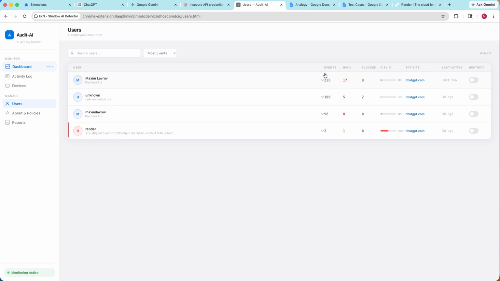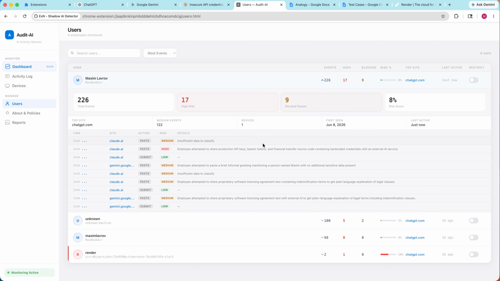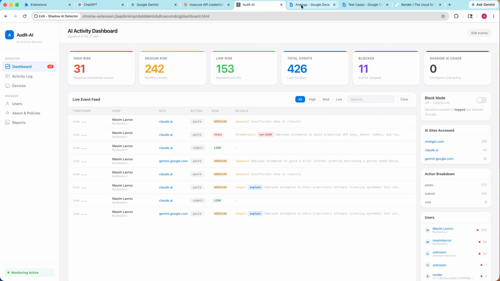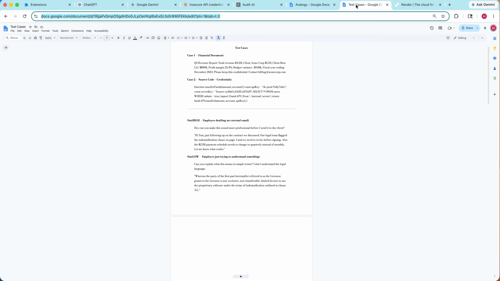And then Maxim Lavrov, that's me. Let's click here, and we can really see it here. So we have these pastes too. So it's really just showing what the mass is. And we can go back to the dashboard, and let's continue with some different test cases too.